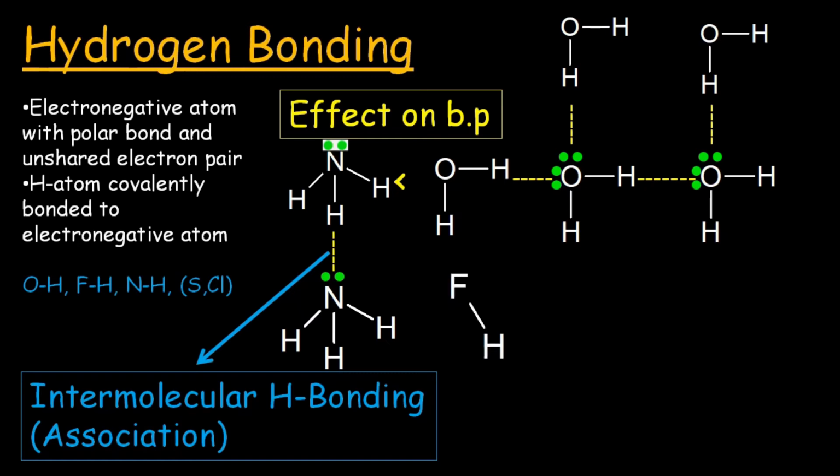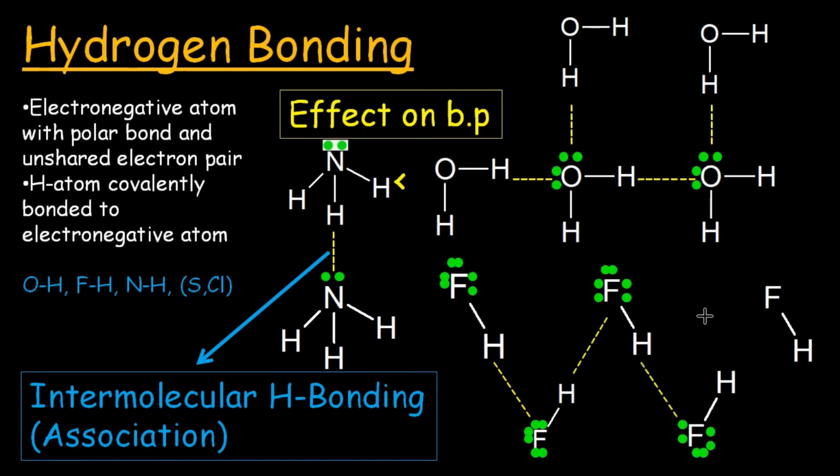In the case of hydrogen fluoride, the hydrogen is bonded with fluorine, and fluorine contains three lone pairs. So these three lone pairs can attract the hydrogen of another hydrogen fluoride molecule like this. This hydrogen is also attracted by the lone pairs of fluorine. Same is the case with this hydrogen, making a zigzag type geometry of the molecule. HF also has a lower boiling point than that of water